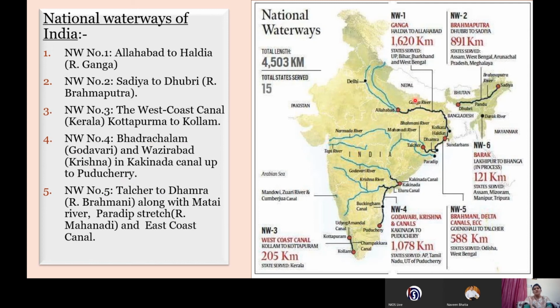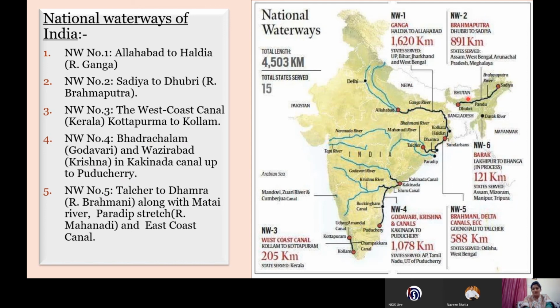It is almost a 1620 kilometer route connecting Allahabad to Haldia. Sometimes a 1 mark question may be asked: which cities are connected by national waterway number 1. So it is on the Ganga river. Then we have the national waterway number 2. It is on the Brahmaputra river.